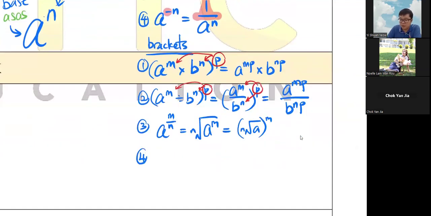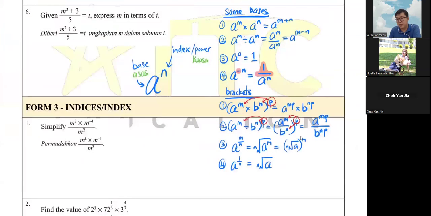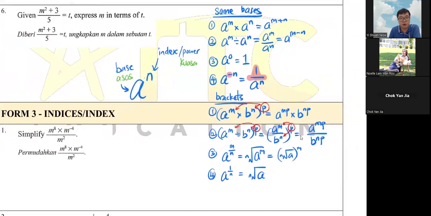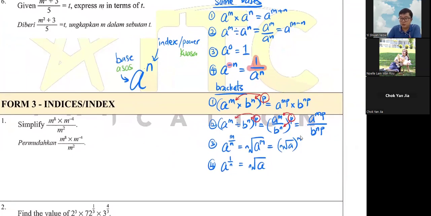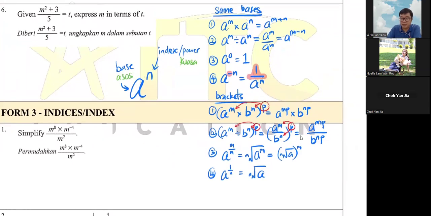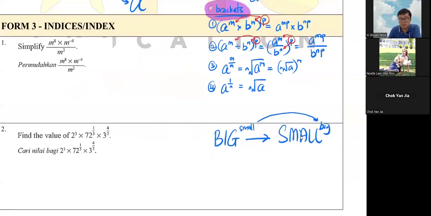So the fourth one is just 1 over n, I think. So just a simplified version of it. So brackets got 4 bases, I mean the same bases got 4. And then the third bracket, maybe I choose a different color. Second purple bracket, so the third purple is your big becomes small, small become big. Big becomes small, small become big.